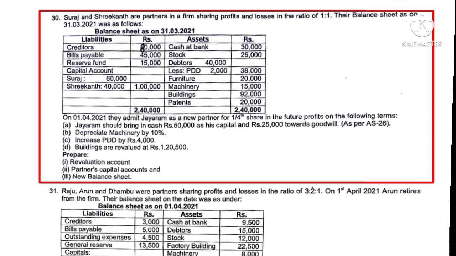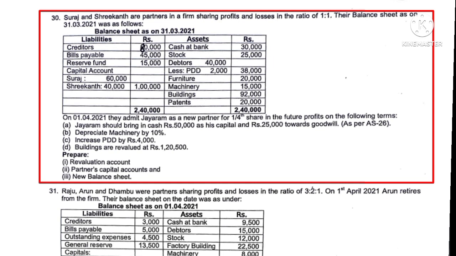There are two partners, Suraj and Shrikant. They were sharing profit and losses in the ratio of 1:1. It means equally they were sharing the profit and losses. And now they have admitted one more partner, Jairam, and we are asked to prepare the revaluation account, partners capital account, and new balance sheet.